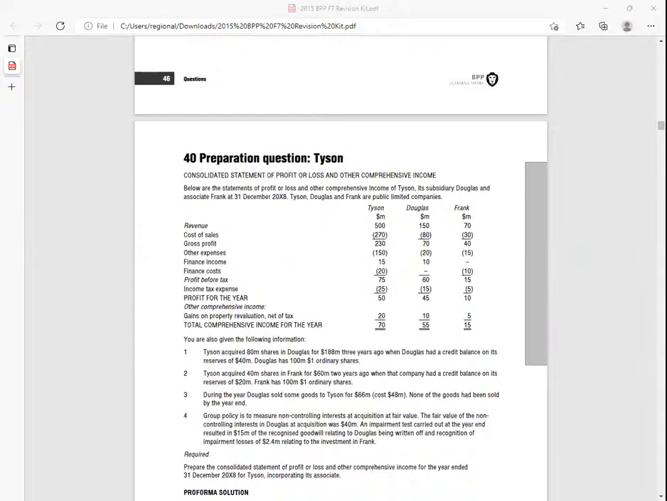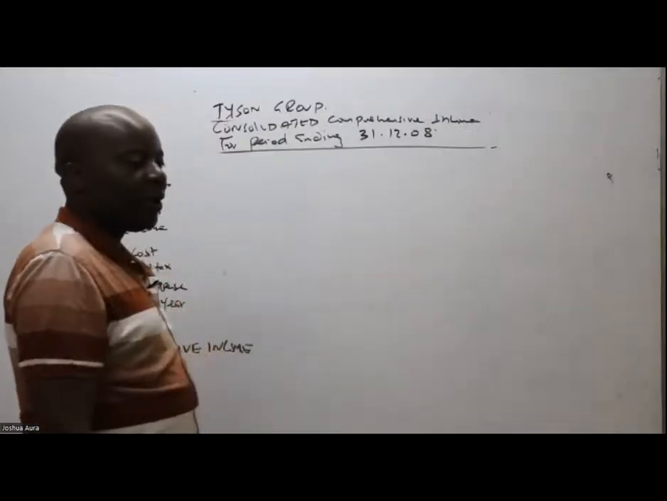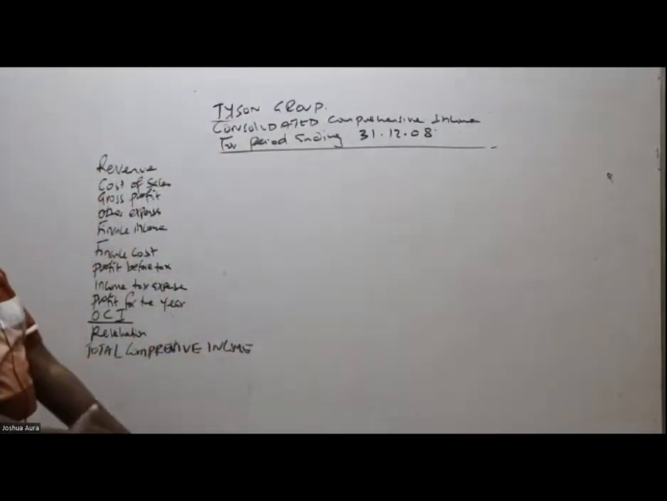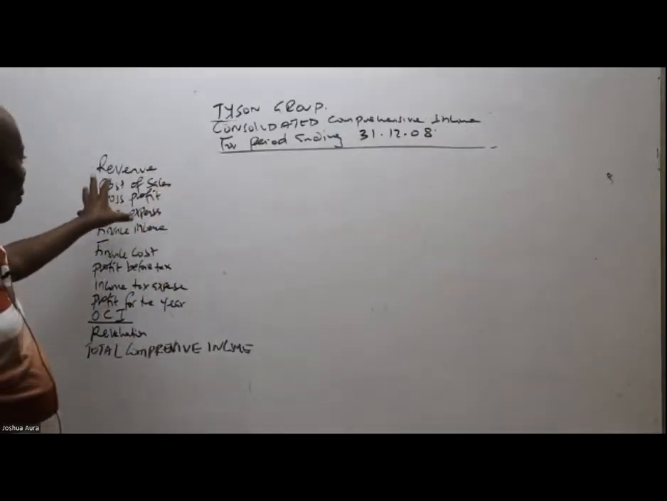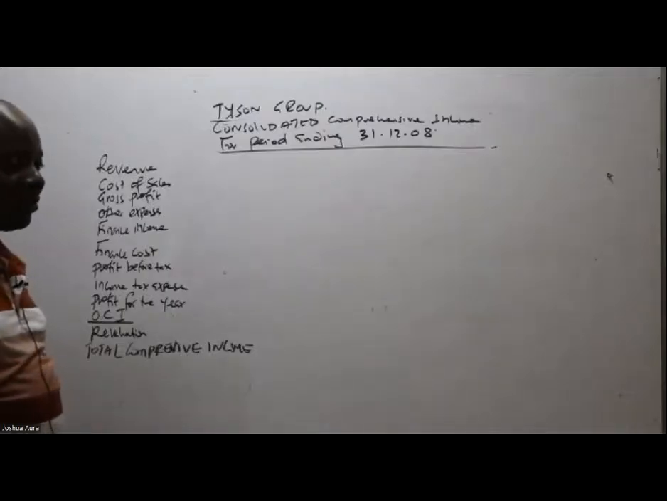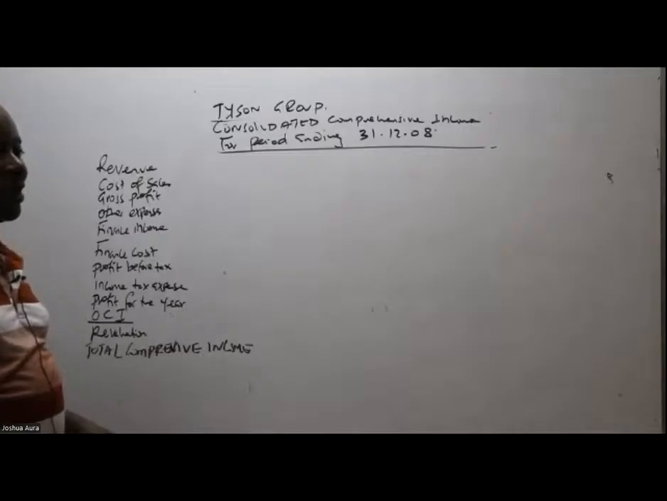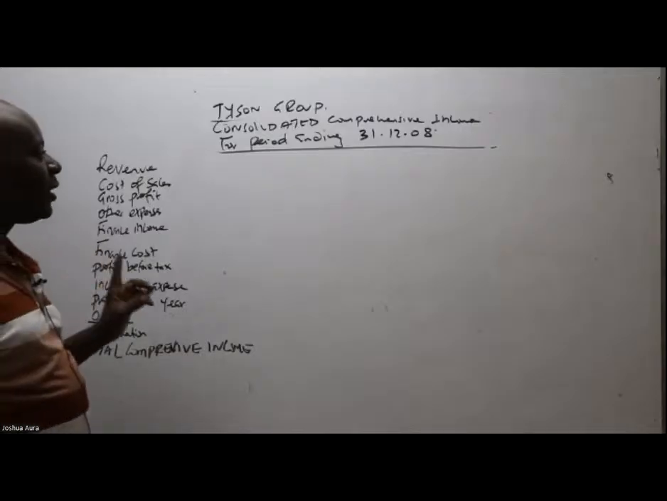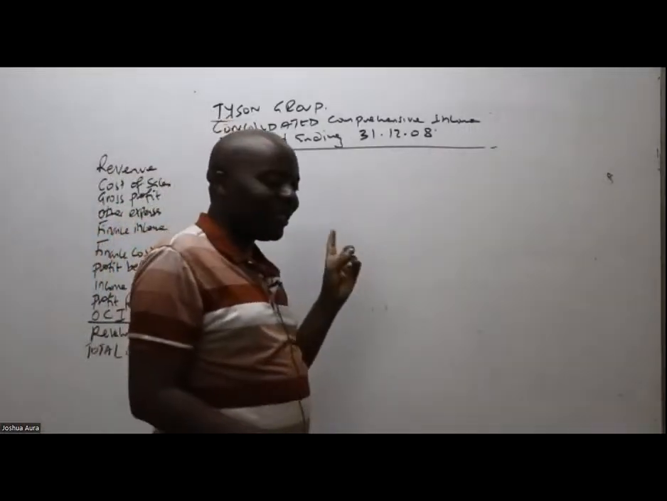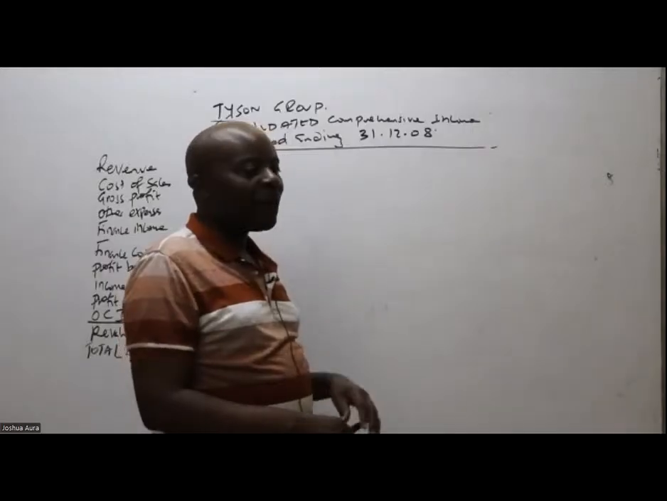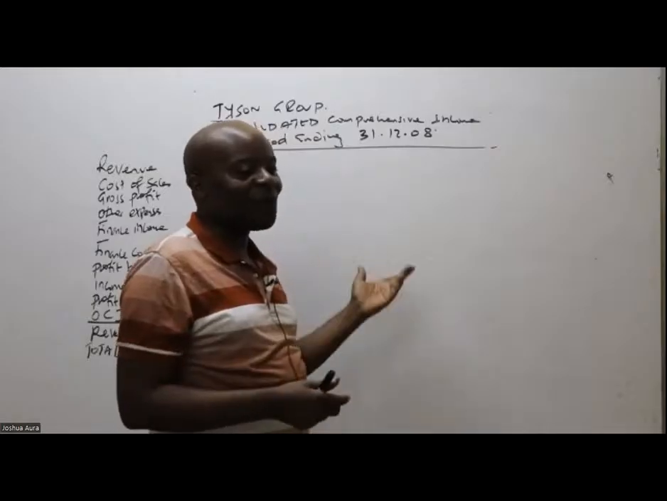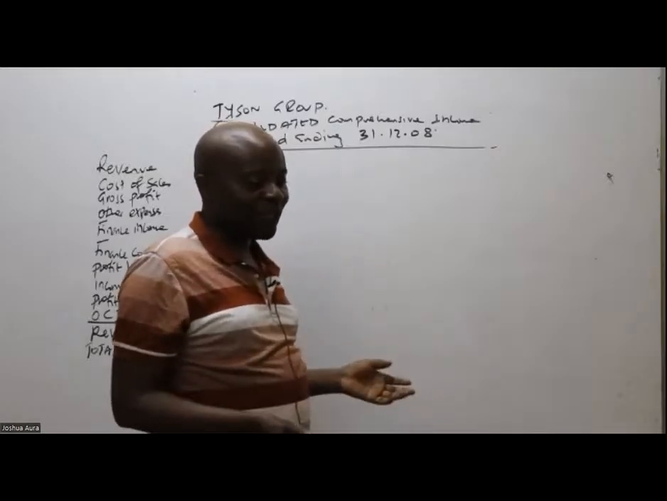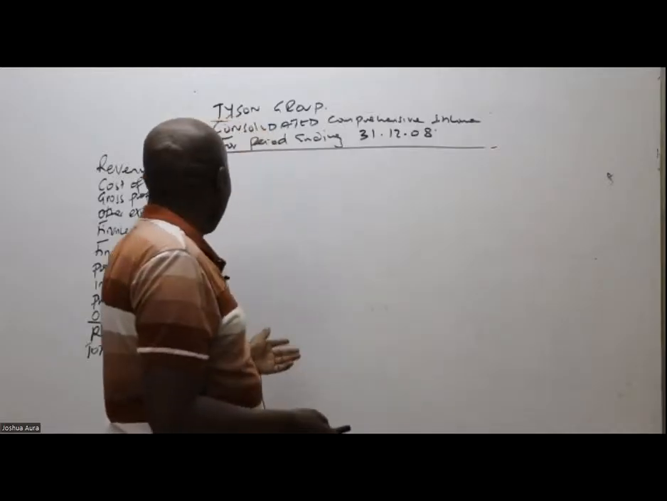So let me know whether you guys have been able to reach where I have reached. I've only copied everything. After I've known the group structure, I'll always come here. Great. Now from there, I will remember one thing, that we have an associate in this group structure. And when you have an associate, you only need to recognize its profits in the group comprehensive income. So in this case, come straight away.